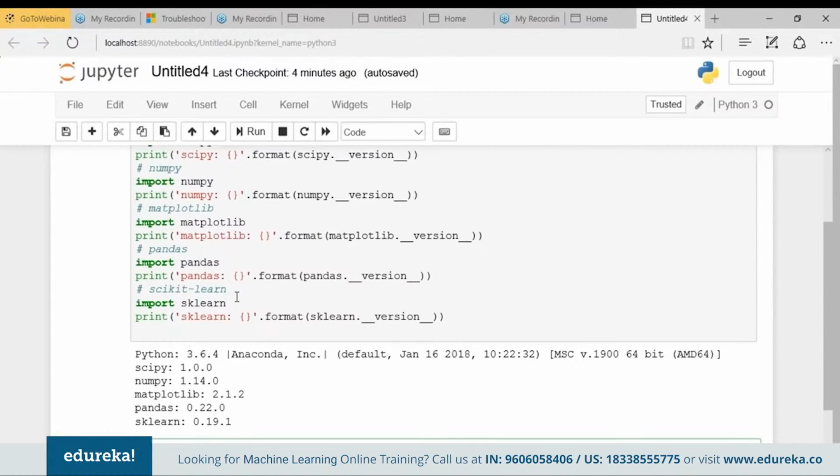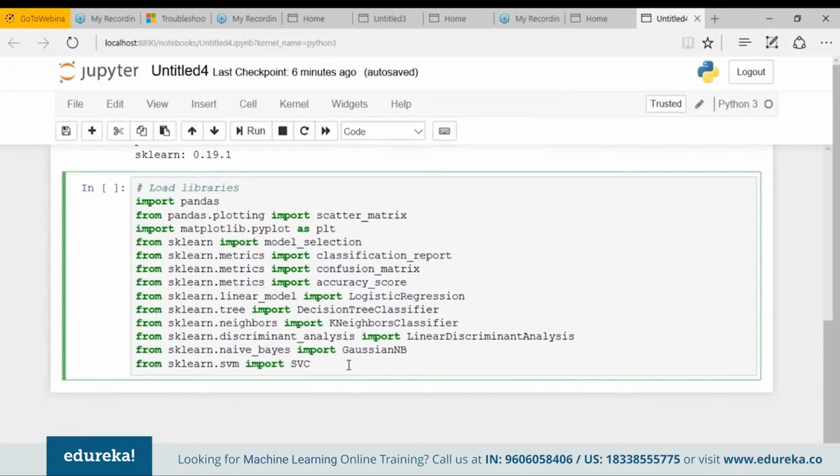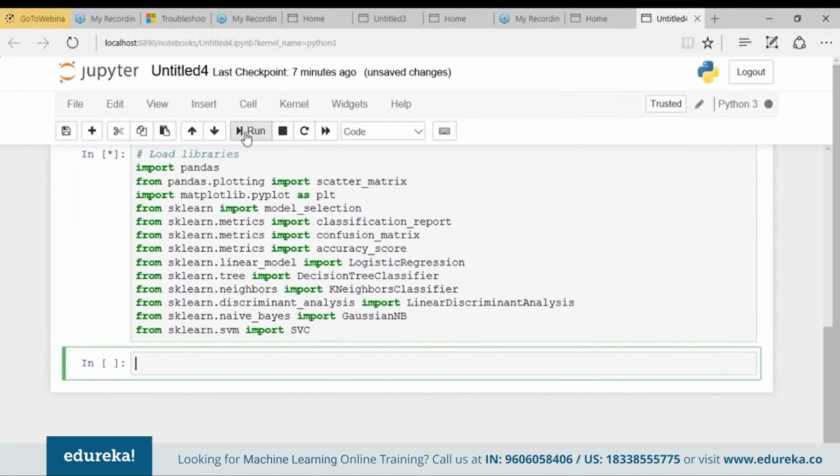Now if everything is working smoothly, it's time to load the dataset. As I said, I'll be using the iris flower dataset for this tutorial. But before loading the dataset, let's import all the modules, functions, and objects which we are going to use in this tutorial. Again, I've already written the set of code, so let's just copy and paste it. Let's load all the libraries. These are the various libraries which we'll be using in our tutorial. Everything should work fine without an error. If you get an error, just stop. You need to work on your SciPy environment before you continue any further. So I guess everything should work fine. Let's hit the run button and see. Okay, it worked.